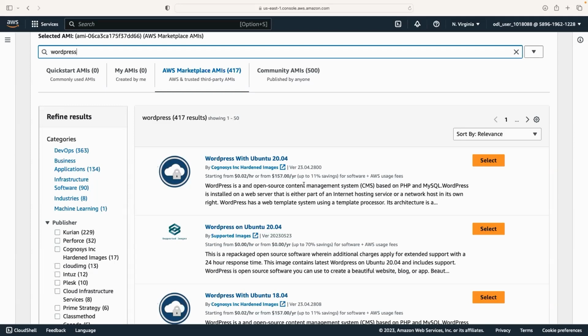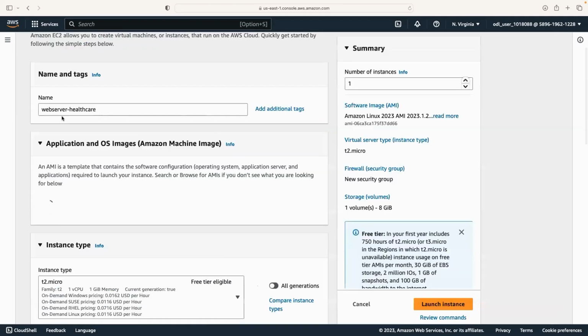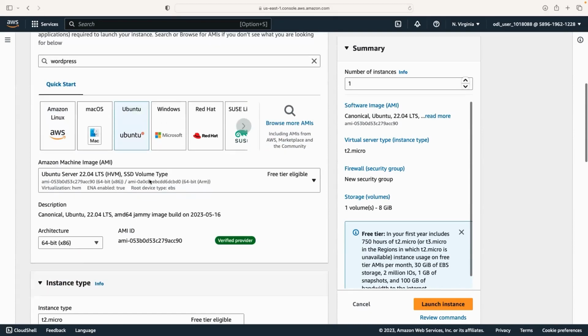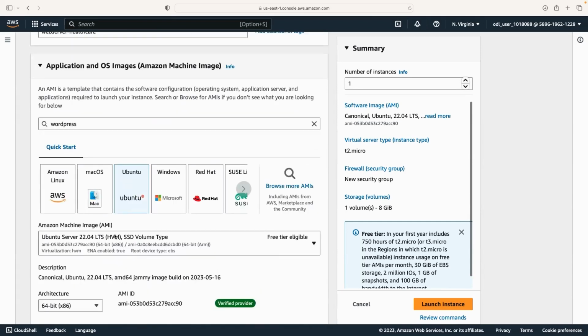Now, right now, as a part of our setup, we will be using, first of all, a Linux distribution like Ubuntu, and then we will be looking at the next distribution, which is based on Windows. So we can choose Ubuntu, and then we can choose any specific version of Ubuntu that we need. Right now, we can keep it to the latest version, which is 22.04. Here we are not getting the GUI, only CLI access. So we don't need to have any kind of RDP access enabled for this virtual machine.